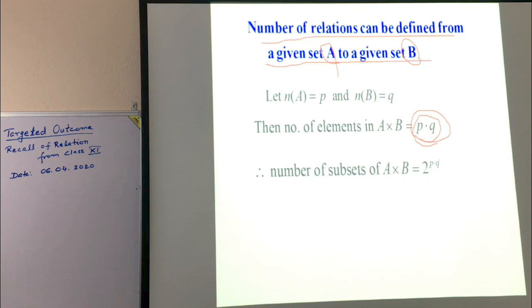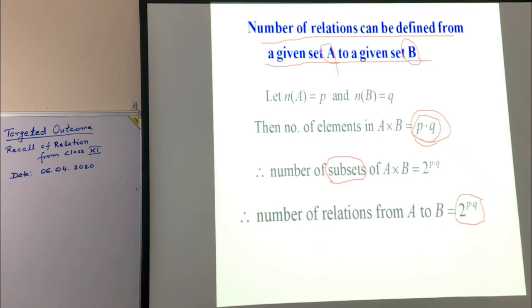Necessarily 2 to the power PQ. And since every subset is a relation from A to B, so what will be number of relations from A to B? Number of relations from A to B is 2 to the power P into Q, where P is number of elements in A, Q is number of elements in B.